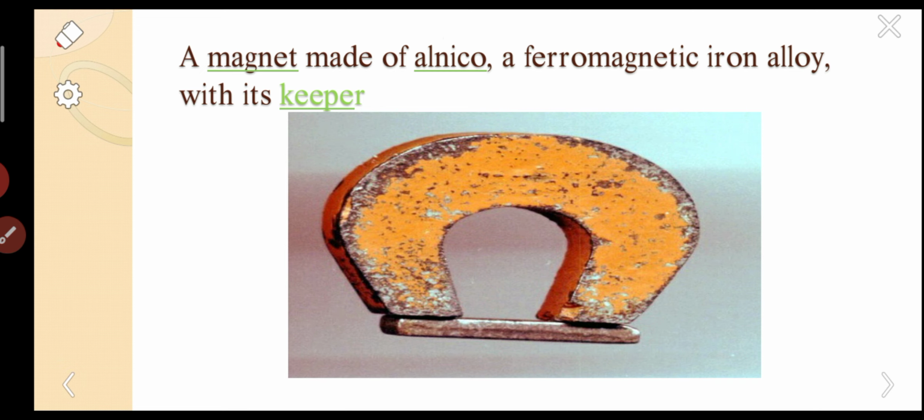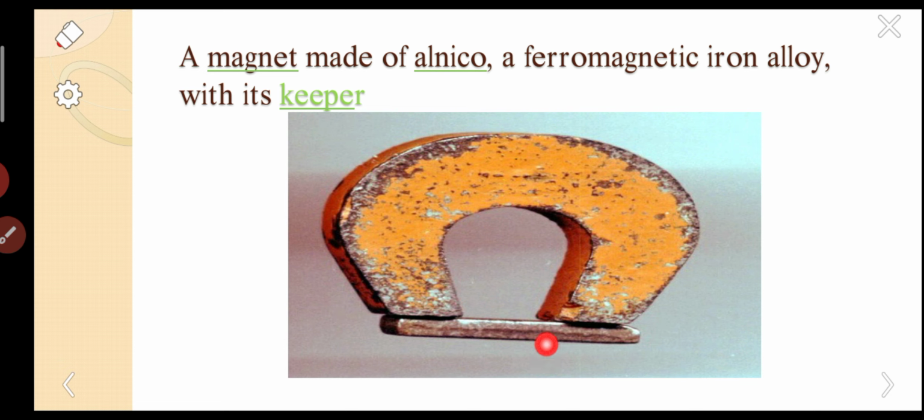So in the diagram, if you look carefully, this is a soft iron ferromagnet made up of alnico. Here this is the keeper, this is the magnet, this is the magnet, this is the keeper. We have written here, this is made up of alnico, this is the keeper.